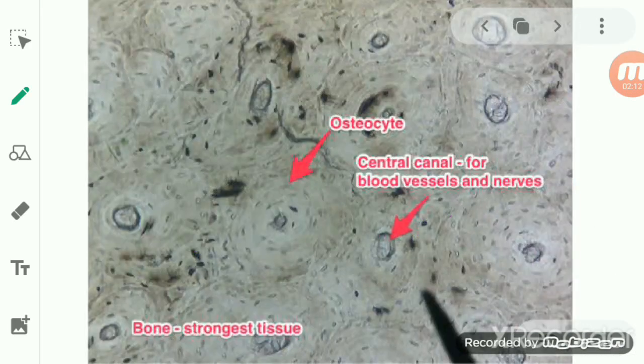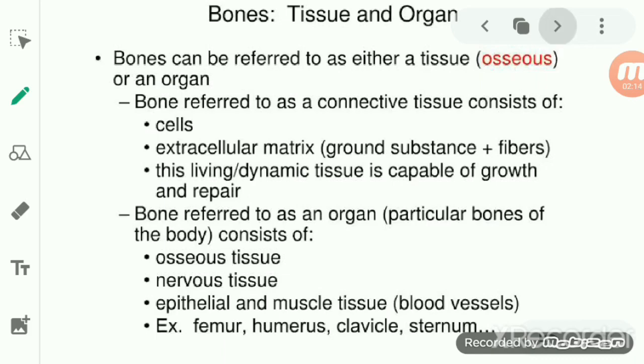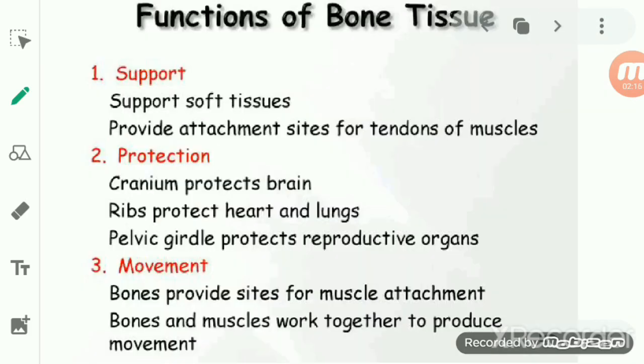Now if we talk about the bone tissue, what is the function of the bone tissue? The first function is that the bones form the endoskeleton in human beings and other vertebrates, except the shark. And what are the different functions of the bone tissue?